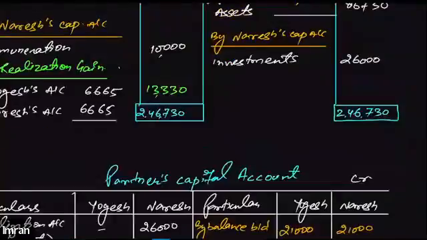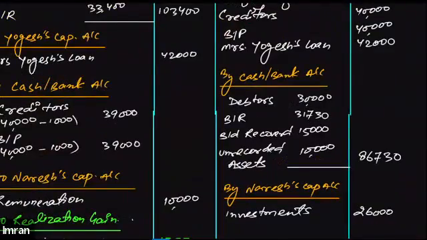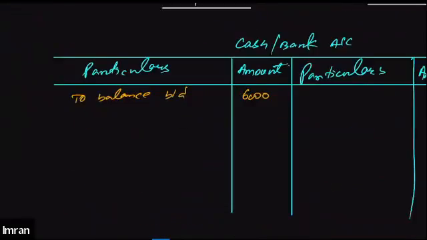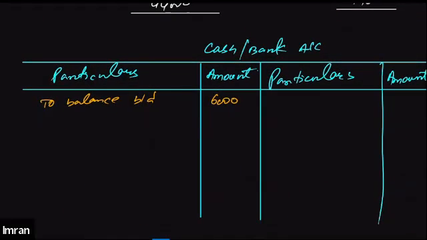And let's go to the realization account and find out how much we have collected after realizing the assets. We realized 30,000 on recovery of debtors, then bills receivable, bad debt recovered, unrecorded asset. Total collection made by way of cash is 86,730. We will record this on the credit side, 86,730, as collected on account of realization of the assets. So we'll write this as realization account.